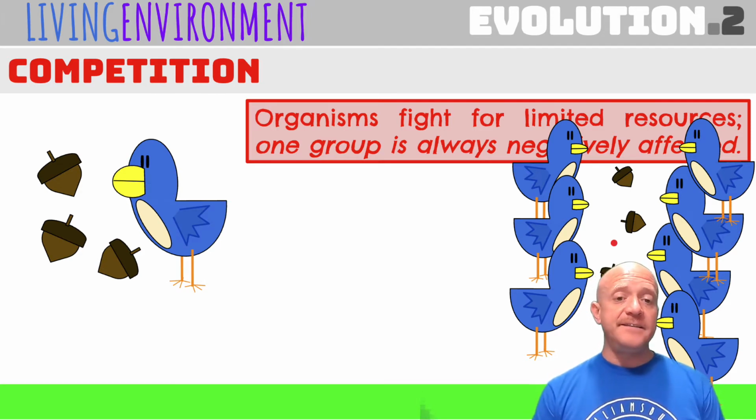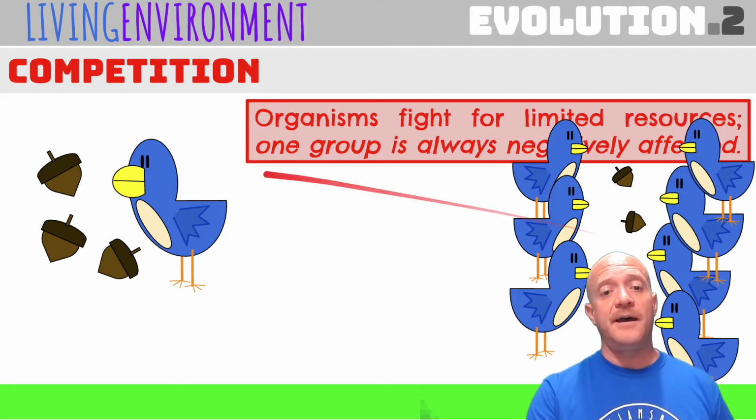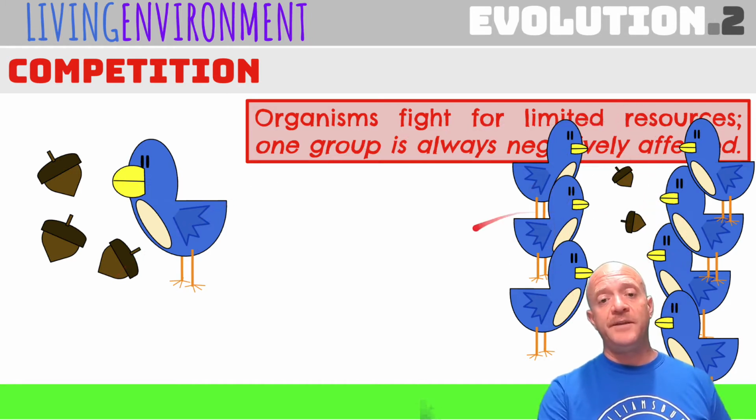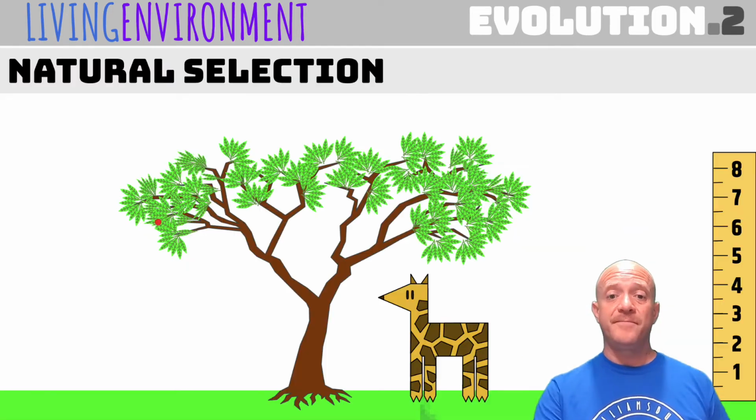And then in this environment, we might have the larger ground finch that doesn't have to compete because it has an abundance of larger seeds. So in this example, these smaller ground finches are going to be competing and the larger ground finches will not be competing.